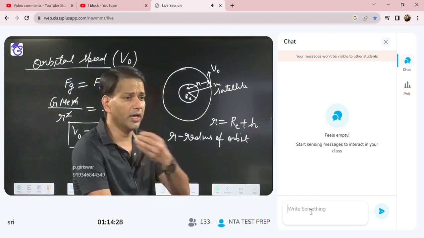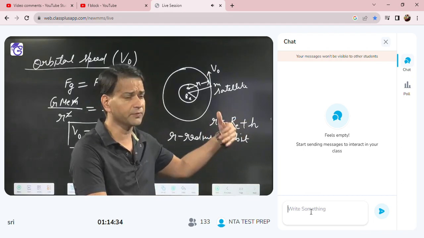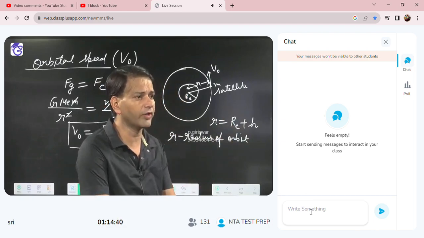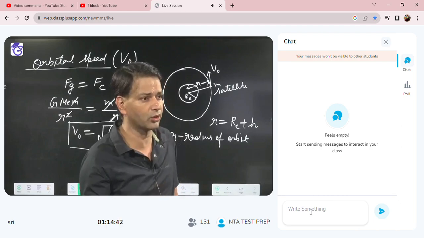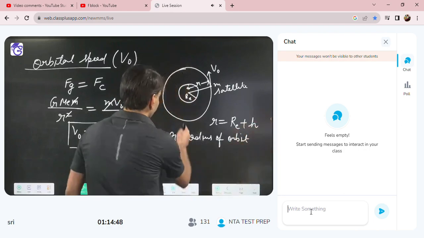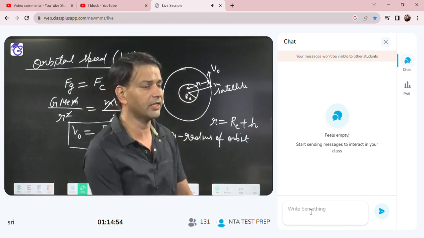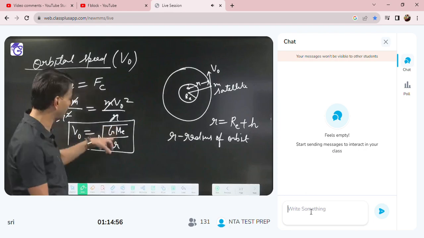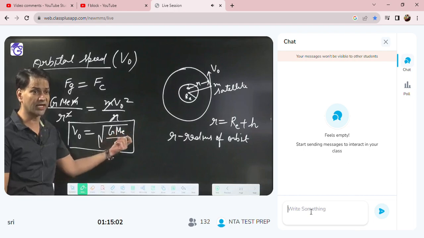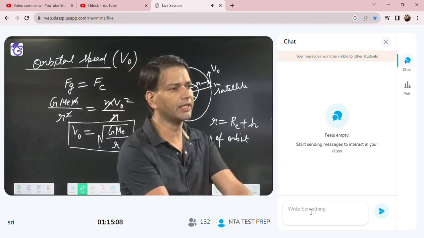Some points are there in the notes, you can see. If they say the satellite is revolving close to the earth surface, that means height is equal to 0, then small r you will take as RE. When you put the orbit radius as RE, GME by RE can be written as g RE, under root g RE. Already we have done one question. Under root g RE value will come to 8 km per second.